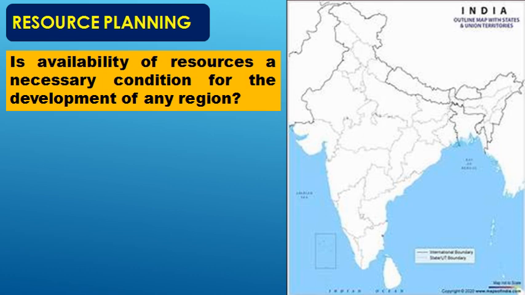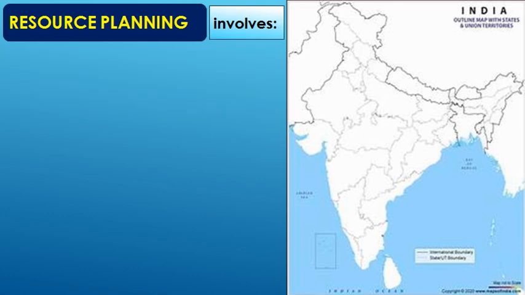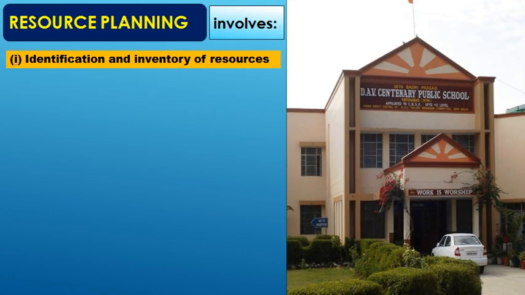Because if resources are there, if raw material is there, then easily it can be converted into finished goods and utilized. But if I take the example of Japan, Japan is not rich in minerals, but it is rich in technology. It imports raw material, converts it into finished goods and exports them back. So availability of resources is not a necessary condition for the development of any region, but if it is there, it is good.